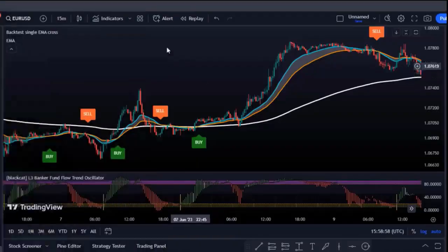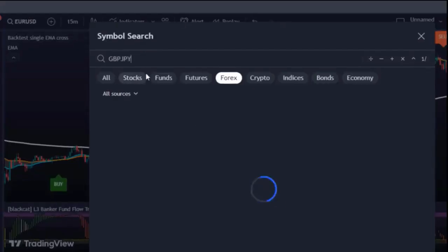So let's do the backtesting on GBP/JPY 15 minutes time frame.